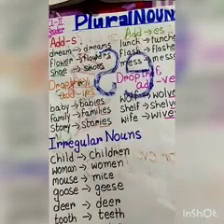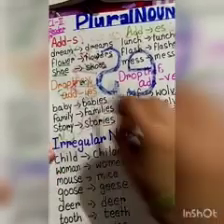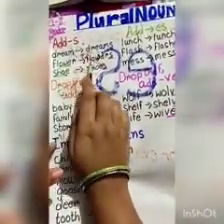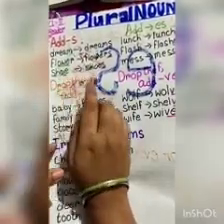Just see, we add s like dream, dreams, flower, flowers, shoe, shoes.